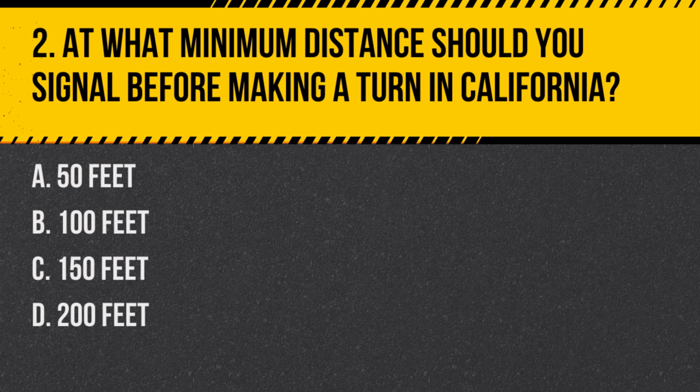Question 2. At what minimum distance should you signal before making a turn in California? A. 50 feet. B. 100 feet. C. 150 feet. D. 200 feet. Answer. B. 100 feet. According to California driving laws, you must signal at least 100 feet before you turn.